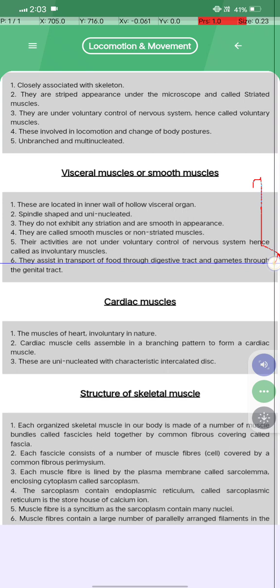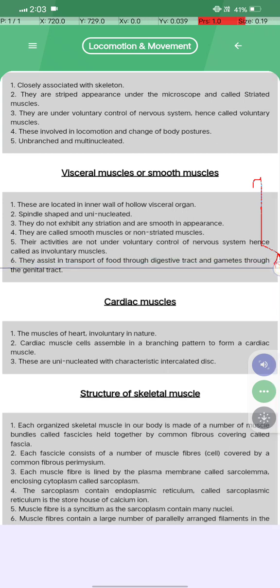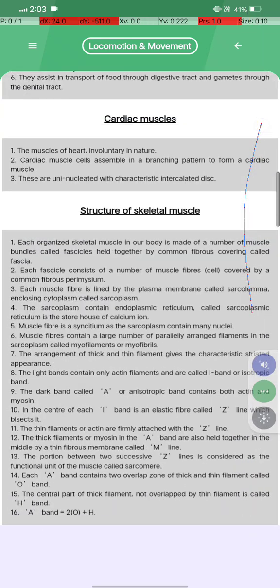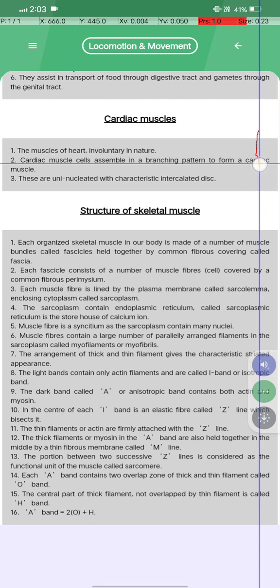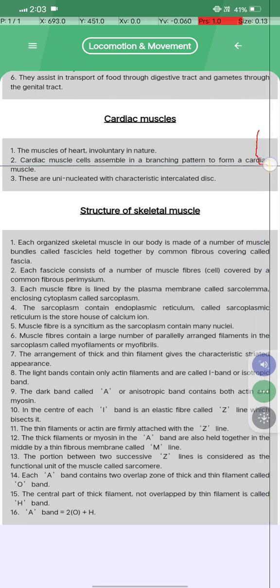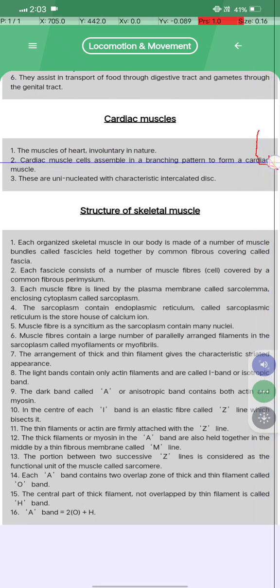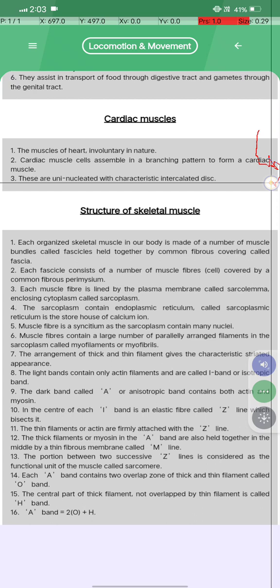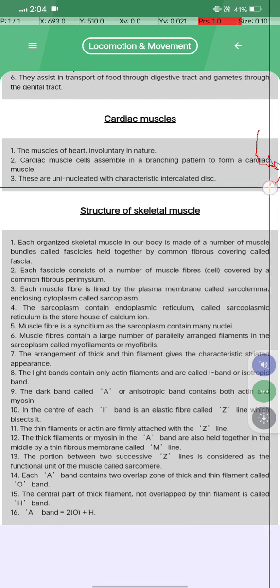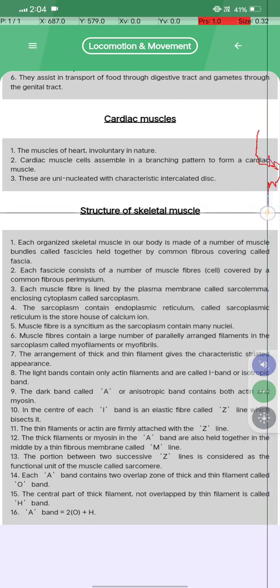They assist in the transport of food through the digestive tract and gametes through the genital tract. Cardiac muscles: the muscles of the heart are involuntary in nature, and the cardiac muscle fibers assemble in a branching pattern to form a cardiac muscle. Third, they are uninucleated with the characteristic intercalated discs. उसके बाद हमारा स्ट्रक्चर ऑफ स्केलेटल मसल.